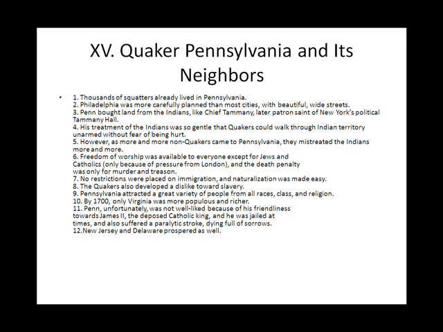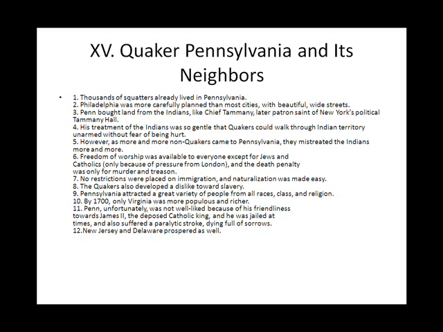being hurt. 5. However, as more and more non-Quakers came to Pennsylvania, they mistreated the Indians more and more. 6. Freedom of worship was available to everyone except for Jews and Catholics, only because of pressure from London, and the death penalty was only for murder and treason. 7. No restrictions were placed on immigration, and naturalization was made easy.